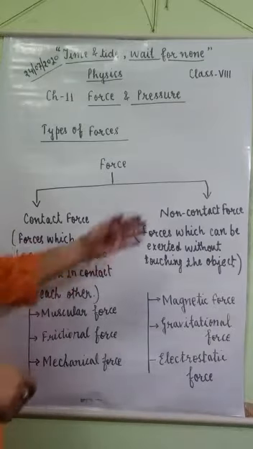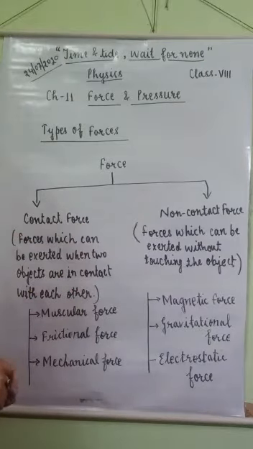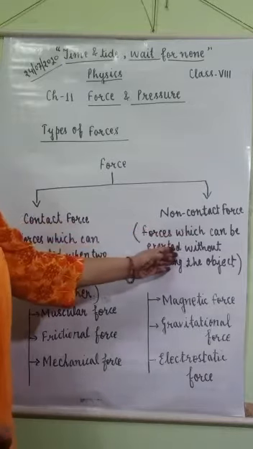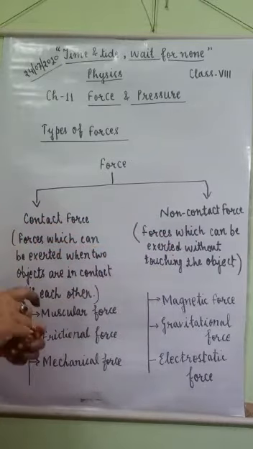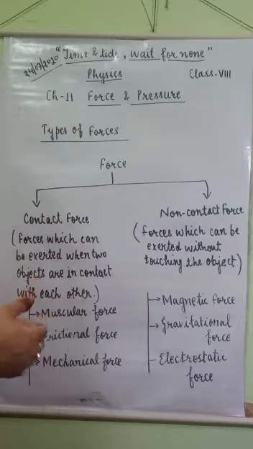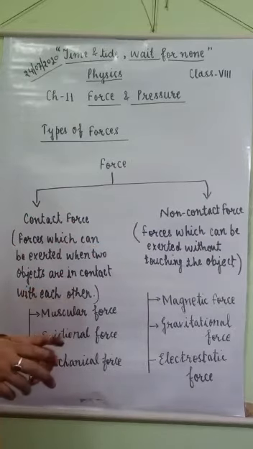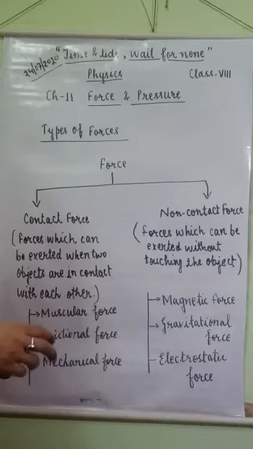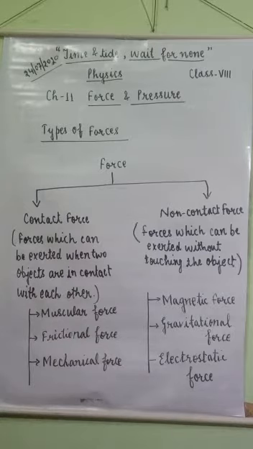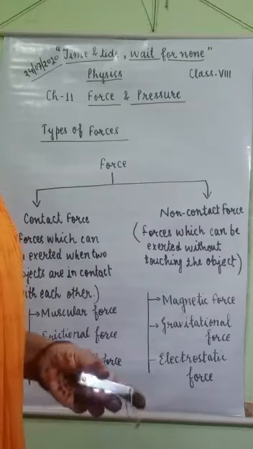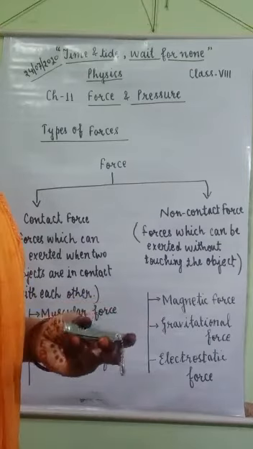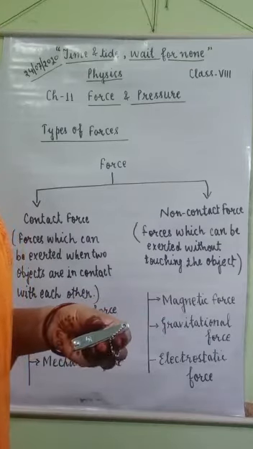On the other hand, non-contact force is a force which can be exerted without touching the object. When an object applies force on another object but there is no contact between them, this is known as non-contact force. I have taken a magnet and an object made of iron.